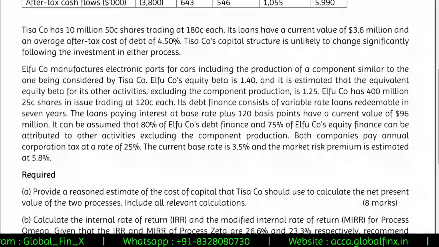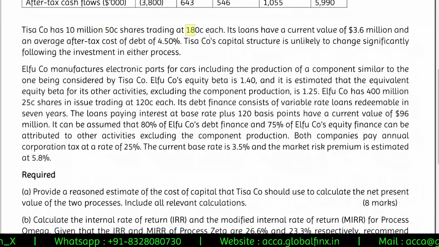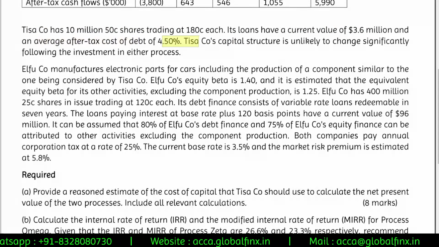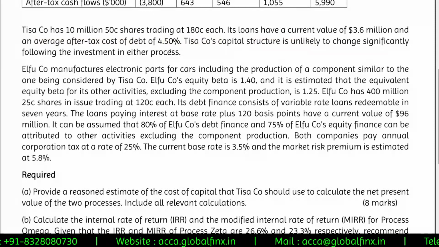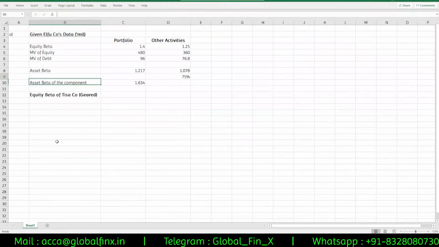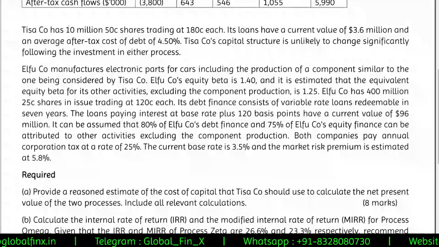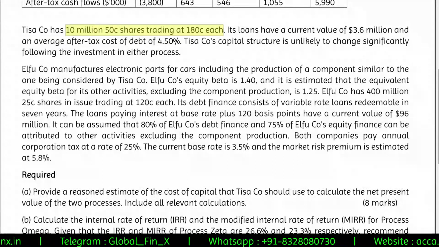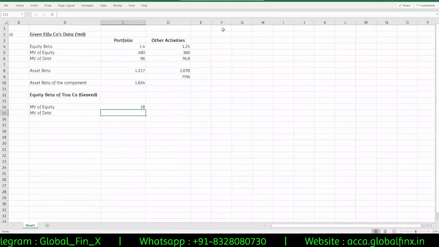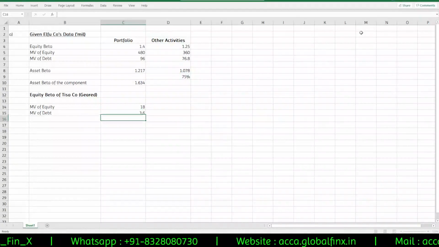Here we have TISA company having 10 million 50 cents shares, trading at 180 cents each. Loans have a current value of 3.6 million and an average after tax cost of debt is 4.5%. Capital structure is unlikely to change. So we will need the market value of equity and market value of debt of TISA company. So I'm copying those two lines from there. Market value of equity, from the question we can see 10 million equity shares trading at 180 cents each. So that would be 10 million into 1.8, that is 18 million, the value of equity, and the market value of debt is directly given as 3.6. So I'm going to take 3.6.